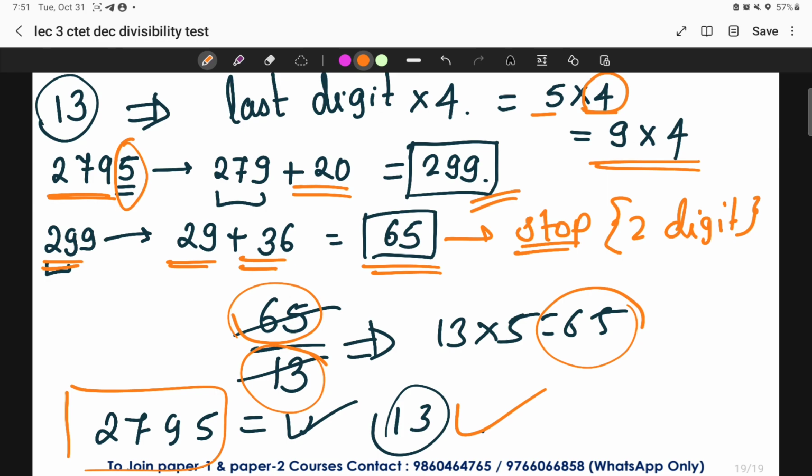And news for you guys, in tomorrow's lecture we'll be starting with LCM and HCF, a very important topic from the paper 1 point of view as well as the paper 2 point of view. So this is going to help you a lot in this particular series.